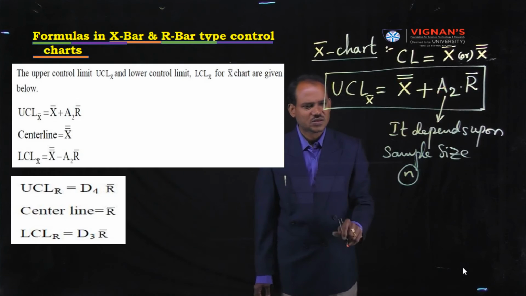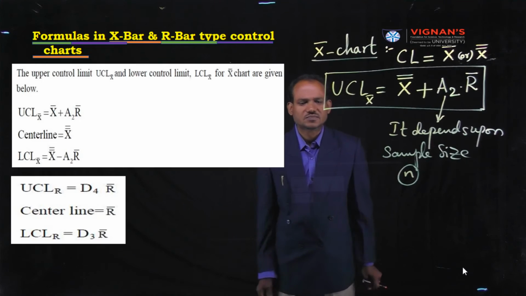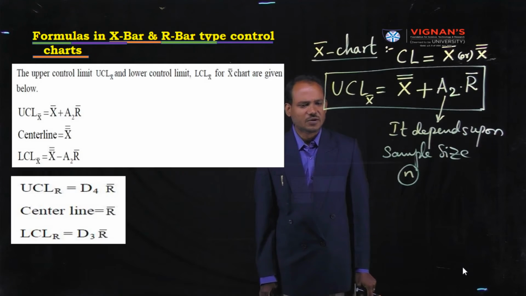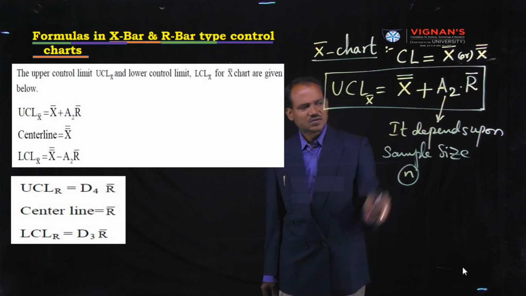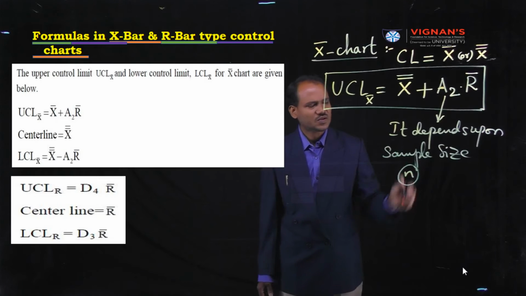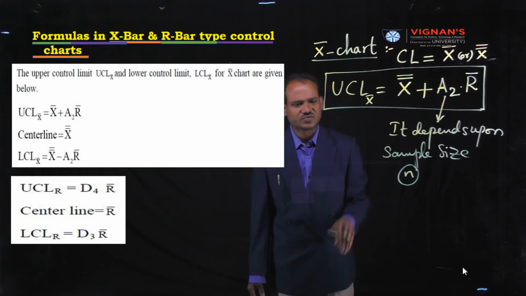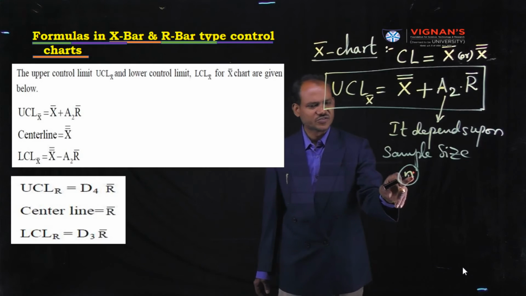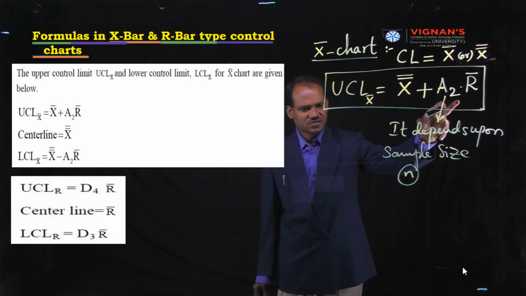In the examinations, we will provide one table, that is the X bar R charts table. Okay, don't remember A2 values. For different values of n, there are some constant values.